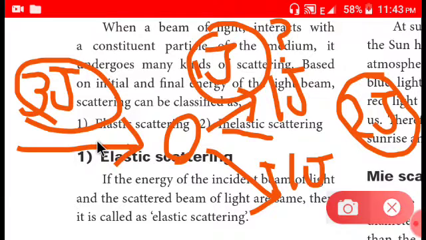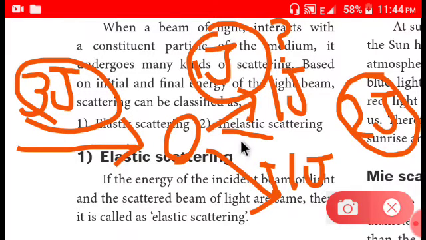In inelastic scattering, the initial energy and final energy won't be equal. One thing you need to understand: anywhere, anytime, the initial energy will always be greater than or equal to the final energy. This is the law actually. You need to know this.